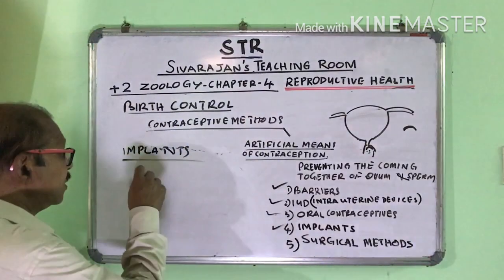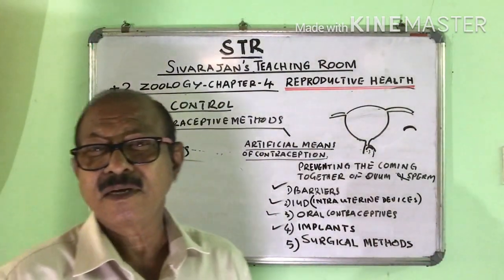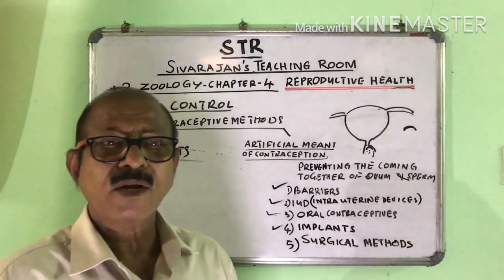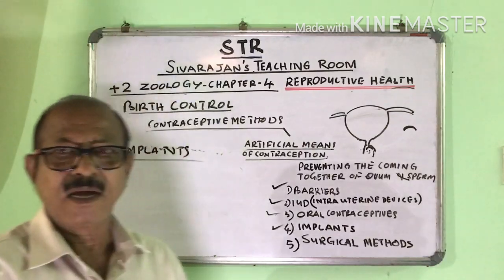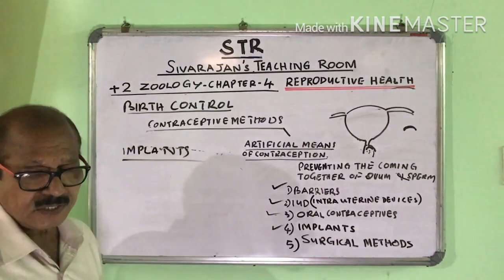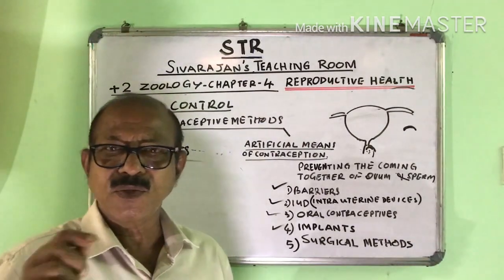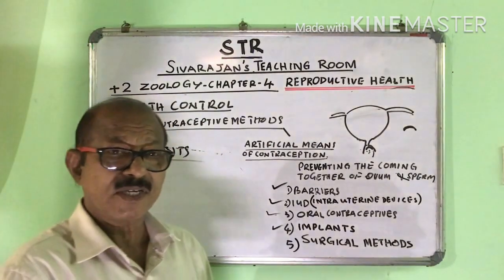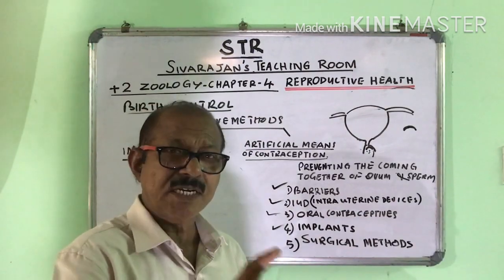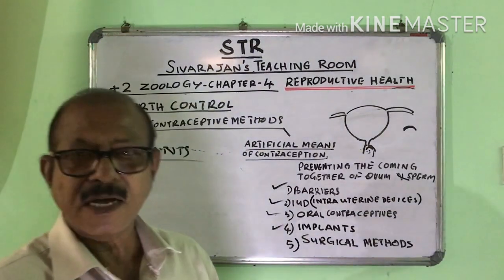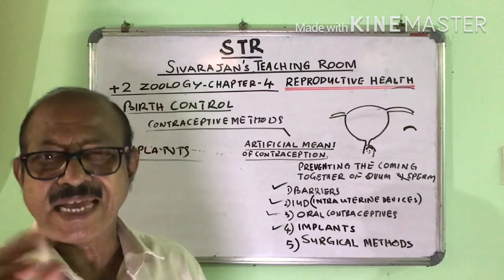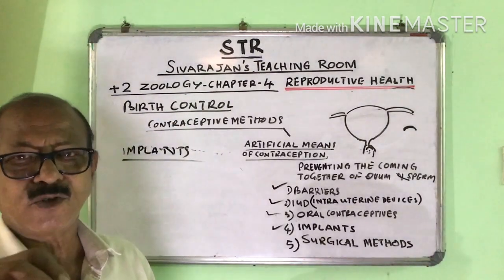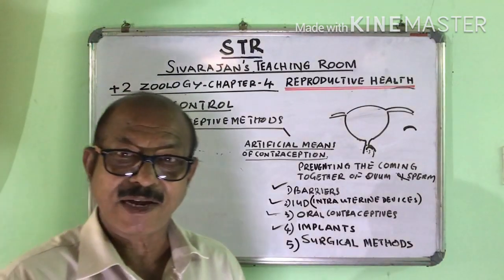But by using these implants, the implants release progesterone or a combination of progesterone and estrogen, and the excess presence of these hormones makes the uterus unsuitable for implantation. So even though fertilization takes place, the blastocyst fails to get implanted in the endometrium, and pregnancy doesn't develop.